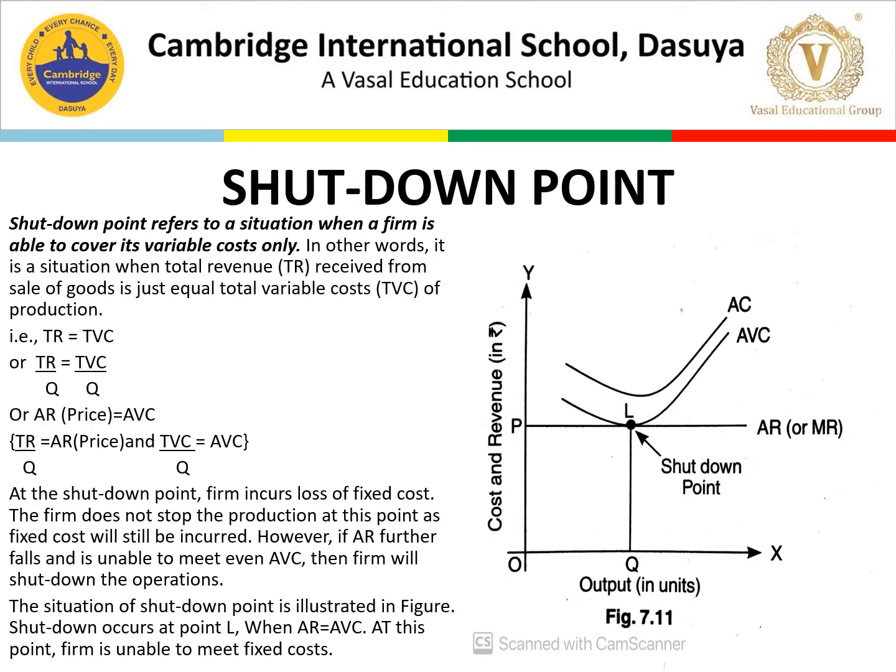Shutdown point. So shutdown point refers to a situation when the firm is able to cover its variable costs only. In other words, it is a situation when total revenue, that is TR, received from sale of goods is just equal to total variable cost. अब जो है आपका TR, total revenue and total variable cost, ठीक है, दोनों को जब हम equal मानते हैं तो we are getting the point that is the shutdown point.